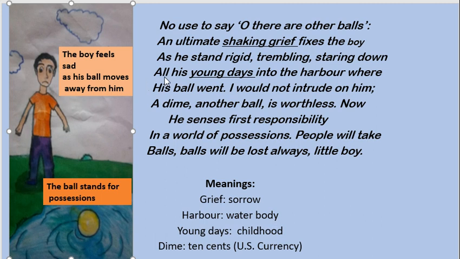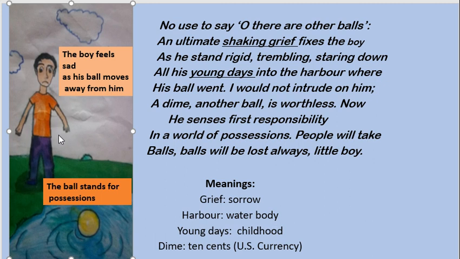Now the poet says that the boy is grief stricken. Grief मतलब बहुत दुखी हो गया है. He is feeling so sorrowful. He is disheartened. He is feeling very much, we can say, discomforted. He is feeling dejected, बहुत ज़्यादा दुखी हो गया है, इसीलिए he is standing rigid, stiff खड़ा है, because जब